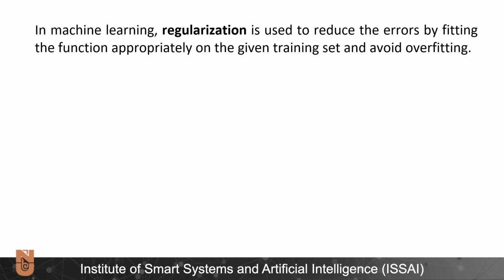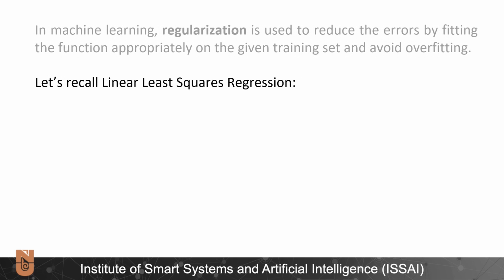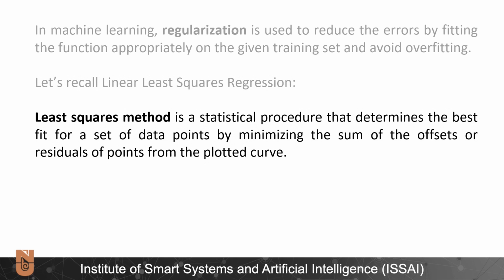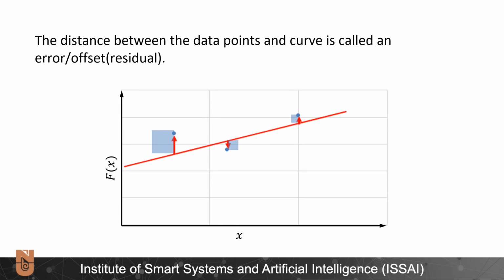In machine learning, regularization is used to reduce errors by fitting the function appropriately on the given training set and avoid overfitting. To illustrate how regularization helps to overcome overfitting, let's consider linear least squares regression. The least squares method is a statistical procedure that determines the best fit for a set of data points by minimizing the sum of the offsets or residuals of points from the plotted curve. The graph below illustrates the least squares method.